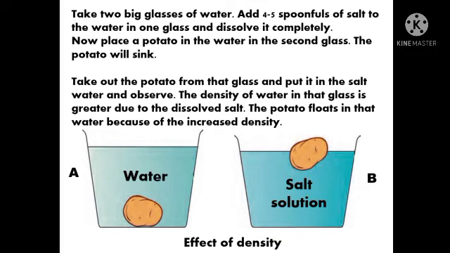It floats on the water. And where there is plain water, the density was less, due to which the potato sank inside the water. So we have increased the density of the water by adding salt. The density of water in that glass is greater due to the dissolved salt, and the potato floats in that water because of the increased density.